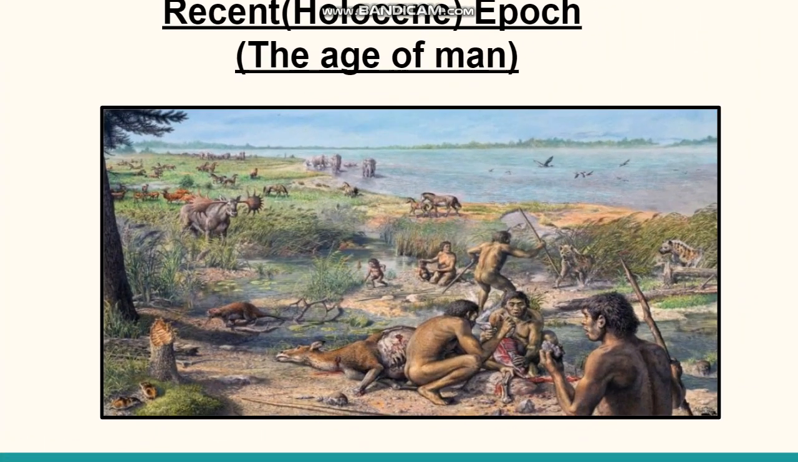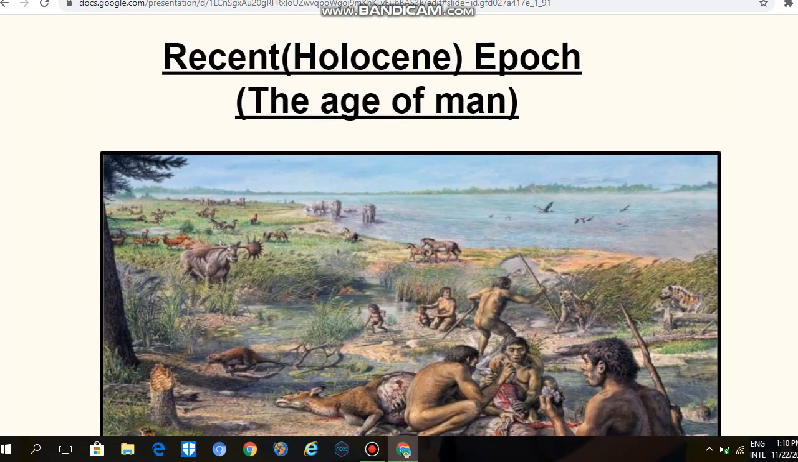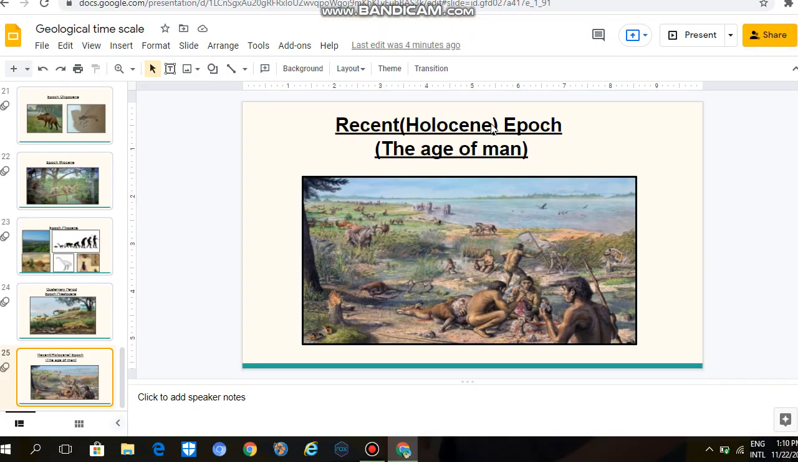Next is the Holocene epoch, which is the recent epoch in which we are living. Man has evolved in this epoch to a large extent, so we also call this epoch the age of man. That was all about the Cenozoic era, the recent era in which we are living.